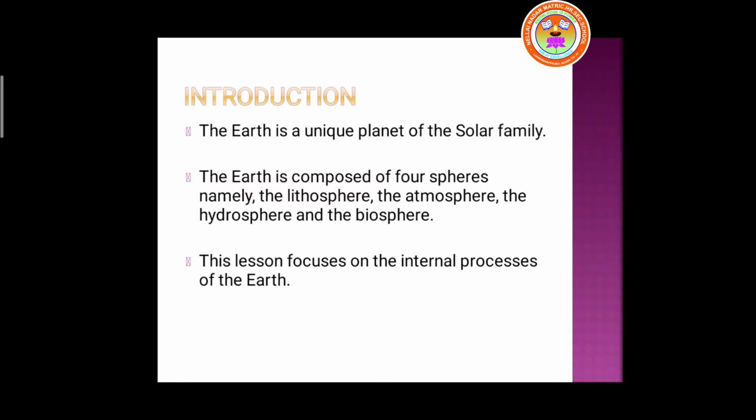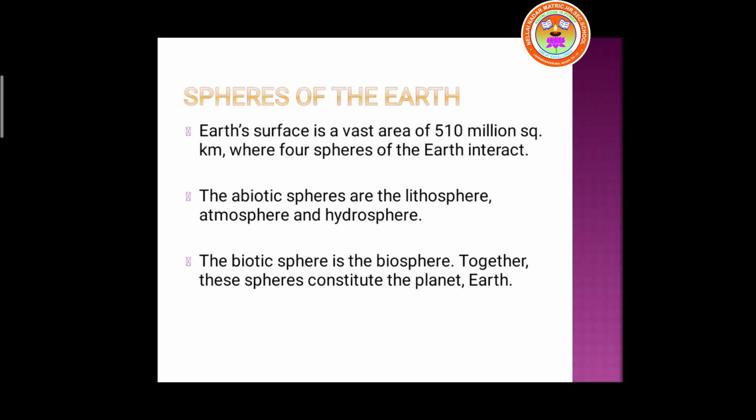Okay, so have a look at slide number 3. Spheres of the Earth. Earth's surface is a vast area of 510 million square kilometers, where 4 spheres of the Earth interact. So the Earth has 510 million square kilometers, which we call the Earth's surface.